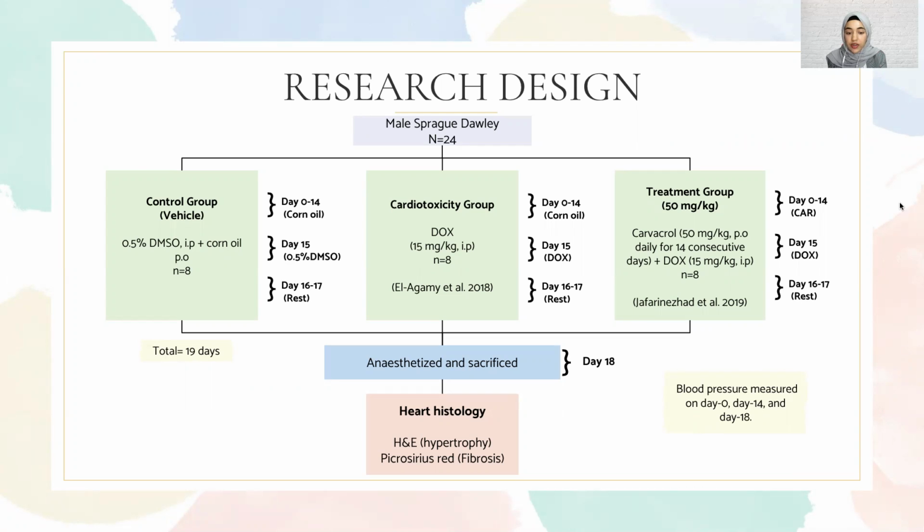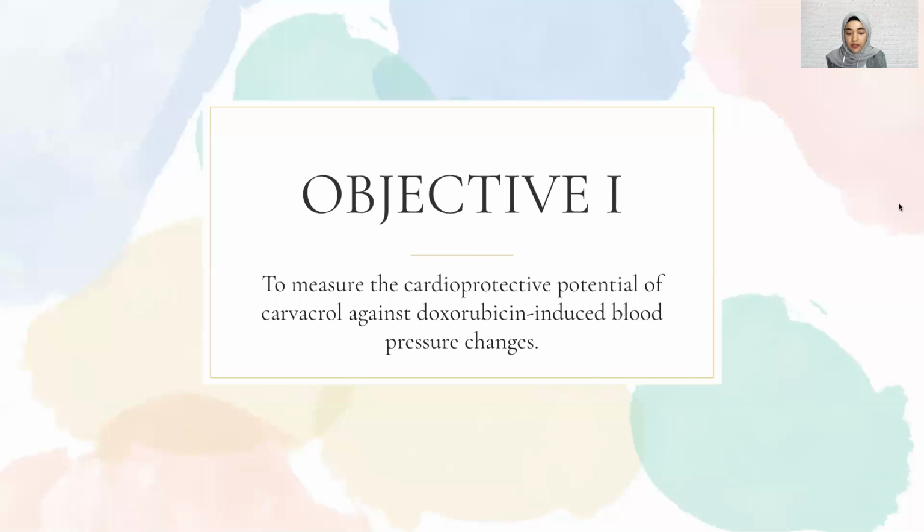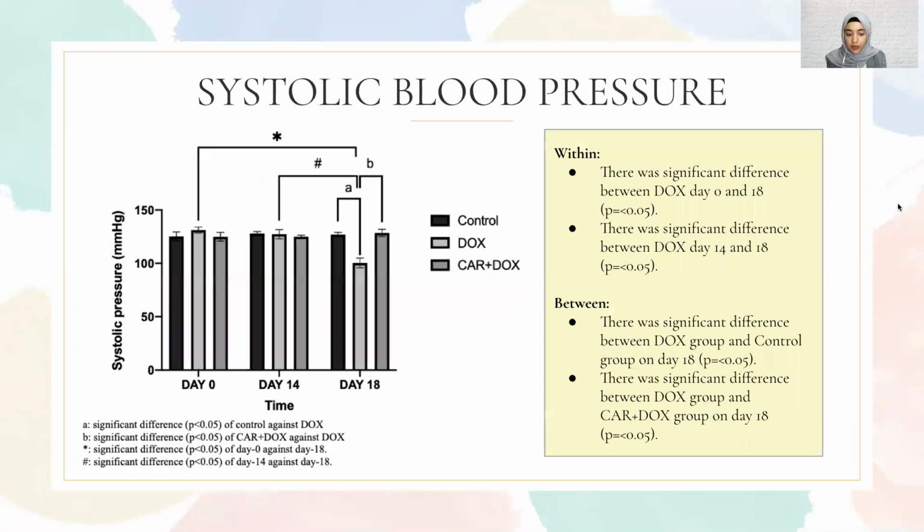On the 19th day, the rats were anesthetized and sacrificed. Then hematoxylin and eosin staining and picrosirius red staining were performed on the left ventricle to detect hypertrophy and fibrosis, respectively. The first objective: for systolic blood pressure, within the groups, there was a significant difference between the dox group on day 0 and day 18, and between the dox group on day 14 and 18, with a p-value of less than 0.05. Between the groups, there was a significant difference between the dox group and the control group, and between the dox group and the Carvacrol plus dox group on day 18, with a p-value of less than 0.05.